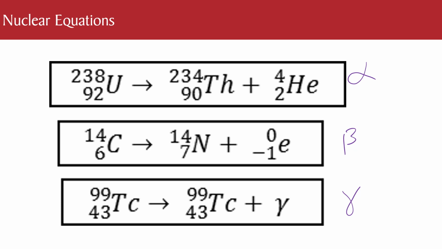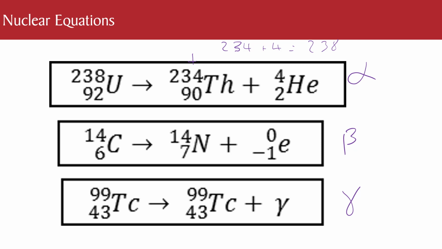You'll notice that 234 added to 4 equals 238. So the numbers on the top must all add up together. And exactly the same, 92 equals 90 plus 2. So alpha is quite straightforward. Beta is the one that catches people out. On the left-hand side, we've got 14 and 6.